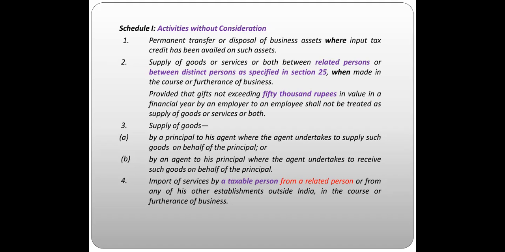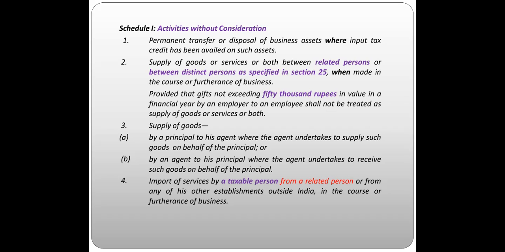Similarly, supply of goods or services or both between related persons or between distinct persons, as specified in section 25. Section 25 has said about supply of goods and services between either related persons or maybe between distinct persons, when made in the course of furtherance of the business, provided that gifts not exceeding 50,000 rupees. When anybody is giving any gift of 50,000 rupees, that kind of supply activity is also called without consideration. Those activities are also without consideration. Third is supply of goods, right?